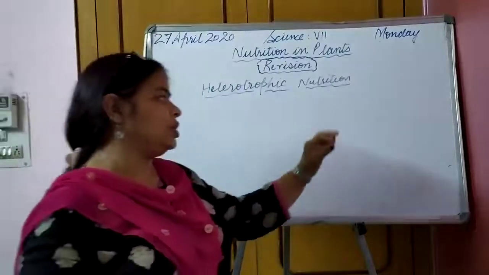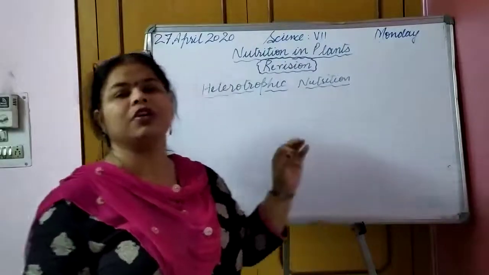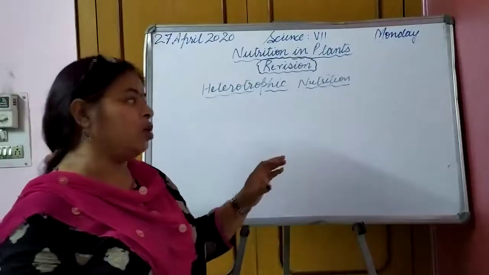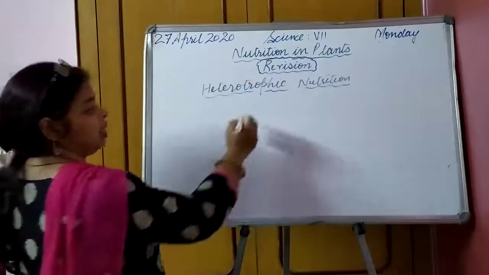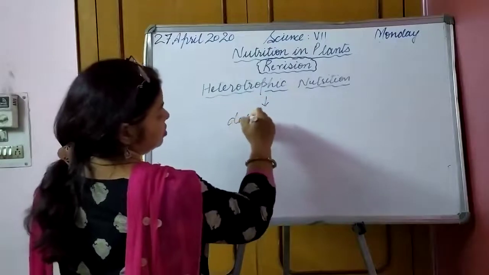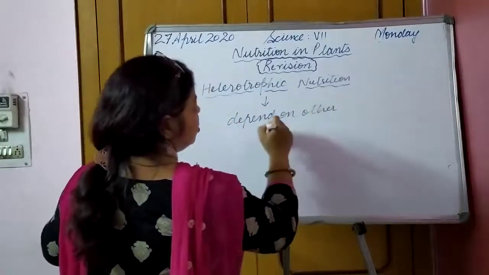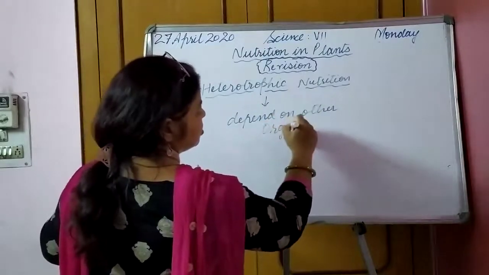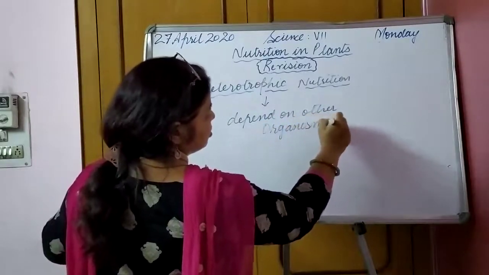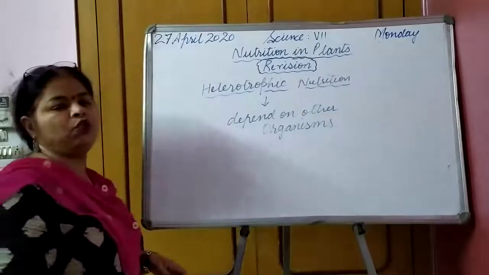This is the nutrition in which an organism depends on other organisms for deriving their food.